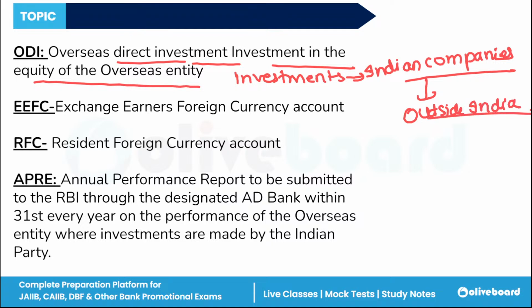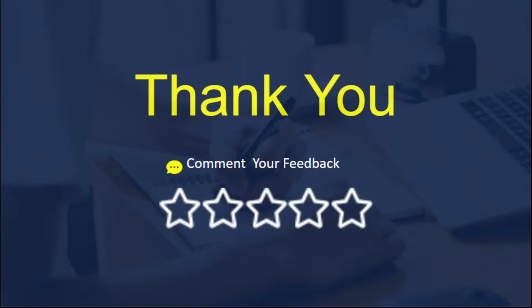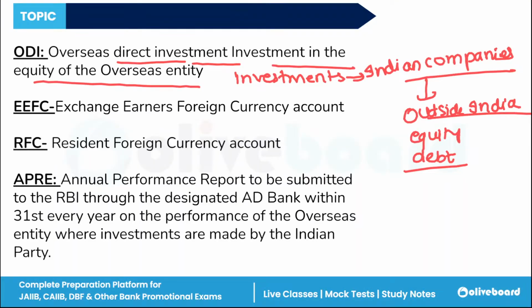And this investment could be in the form of equity, debt or other financial instruments. Indian companies or entities that are looking to expand or diversify their operations overseas can utilize this mode of investment.